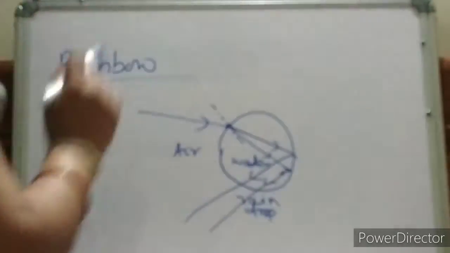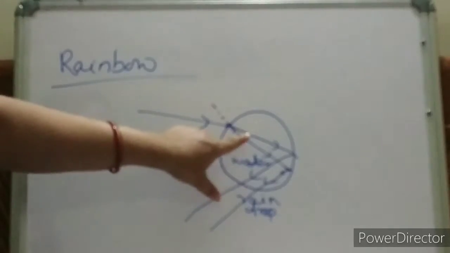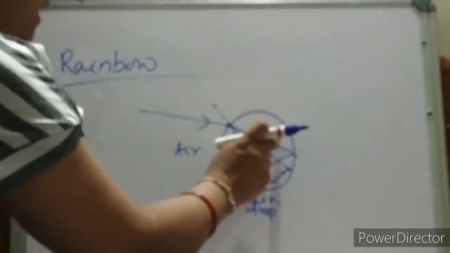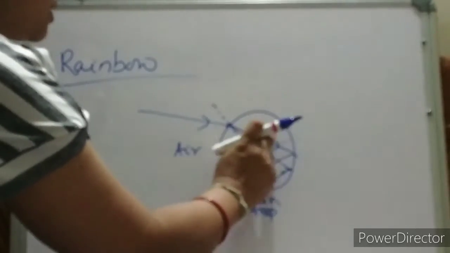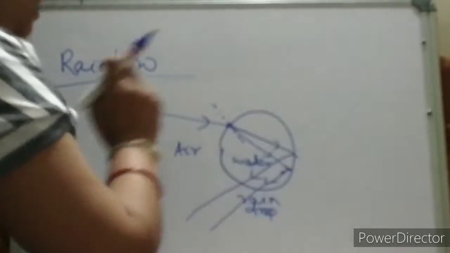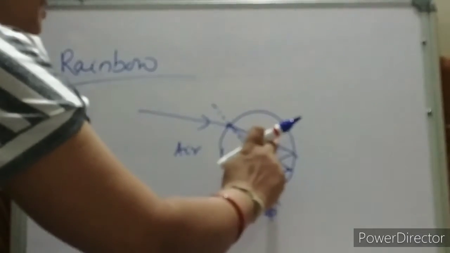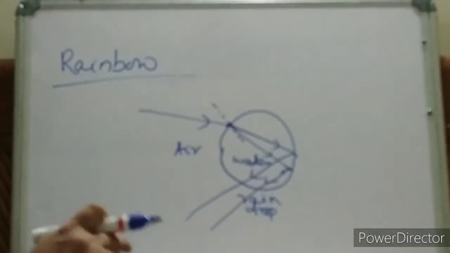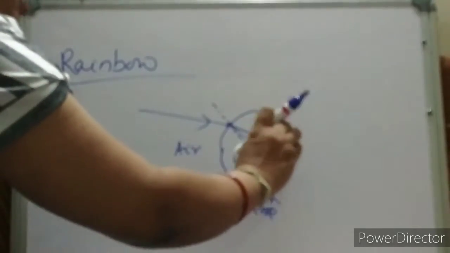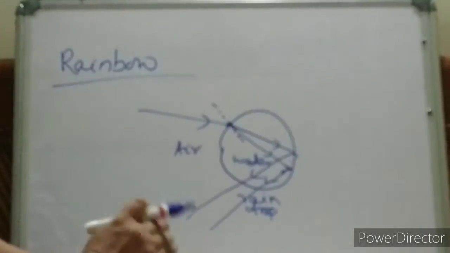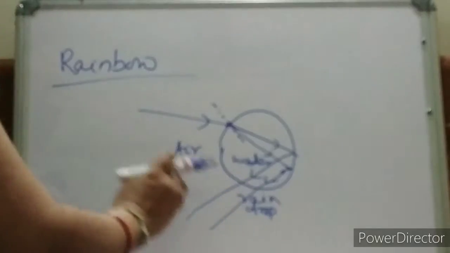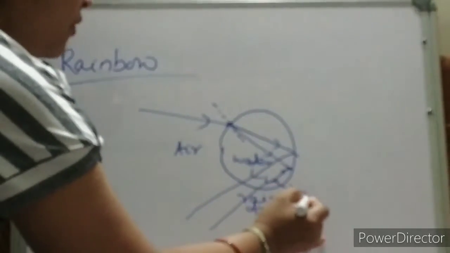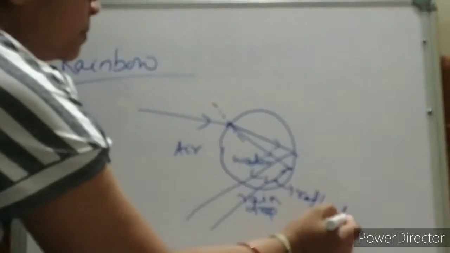Let me draw it clearly. So here, why is it refracted again? Again the light rays are changing the medium at this point. This is again the water and air interface. That means light rays are going from denser to rarer medium. Some of the light rays will be refracted, but some will get internally reflected. So here this is the reflected ray.